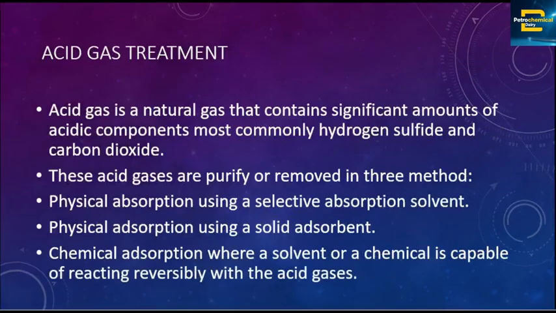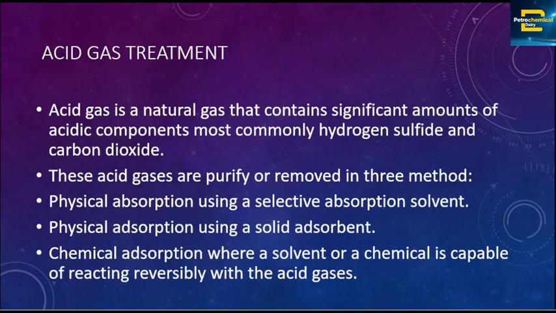Now let's talk about acid gas treatment. So how can this acid gas be removed? What is acid gas? First of all, acid gas is a natural gas that contains significant amounts of acidic components, most commonly hydrogen sulfide and carbon dioxide. The presence of hydrogen sulfide and carbon dioxide in our natural gas makes it an acid gas, and this acid gas must be removed.